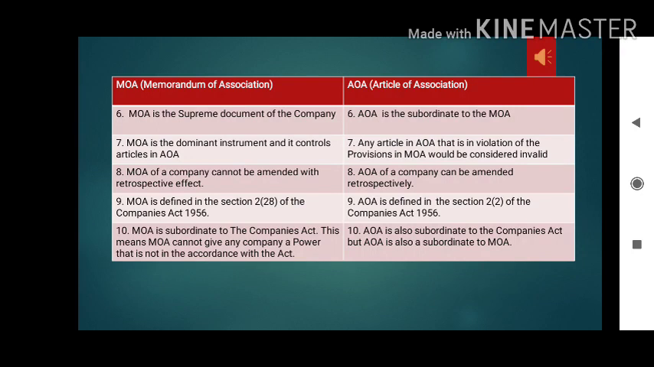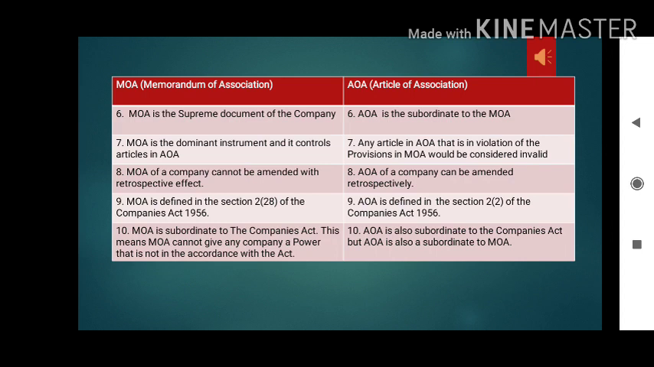A few more differences we are going to see. MOA is also called a supreme document. Supreme means major, or you can say an important document. So MOA is a supreme document of the company, a very important document, whereas AOA is subordinate to the MOA. It's a supportive document of the memorandum of association.